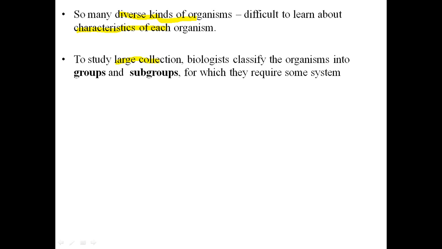To study these large collections, biologists classify organisms into groups and subgroups, and when they classify these organisms, they always need some effective system, so that they can easily organize these organisms on the basis of similarities and differences into groups and subgroups.